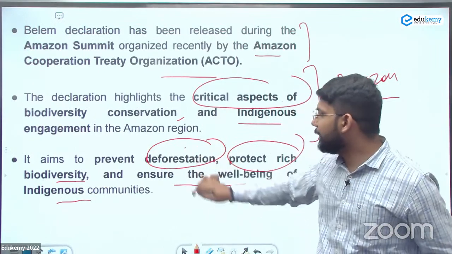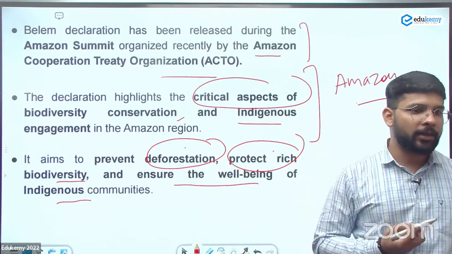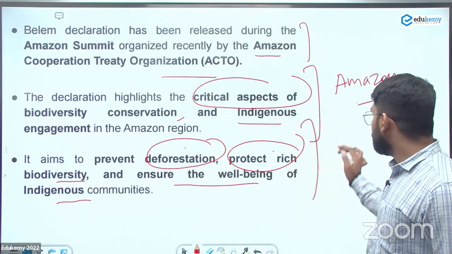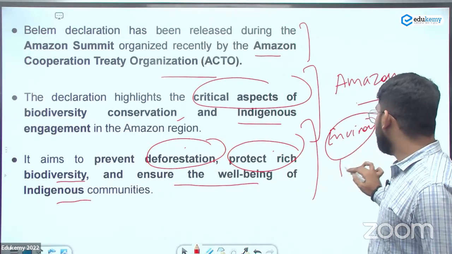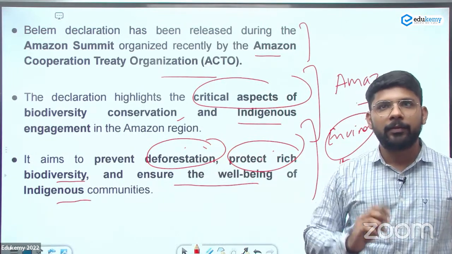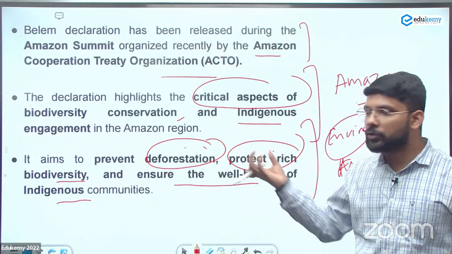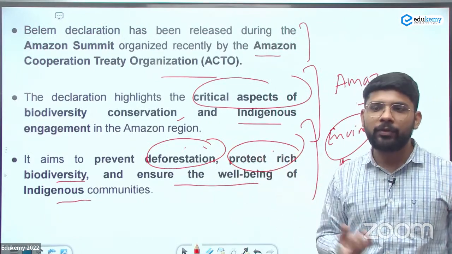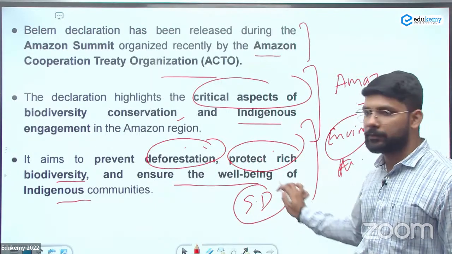These are three ideas: deforestation, protect biodiversity, and the well-being of the indigenous community. कोई भी environment related treaty है या फिर declaration है, mainly यही criteria रहता है. Protecting the biodiversity, deforestation को prevent करना है, और well-being of the communities. And also we can add the sustainable developments.